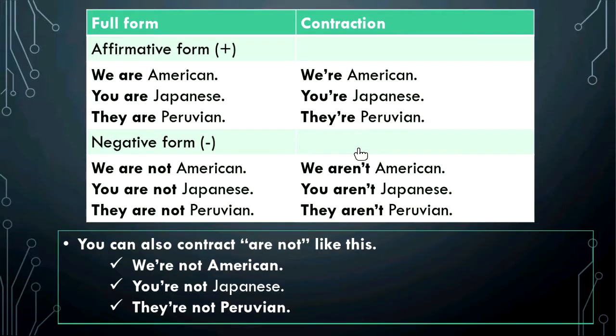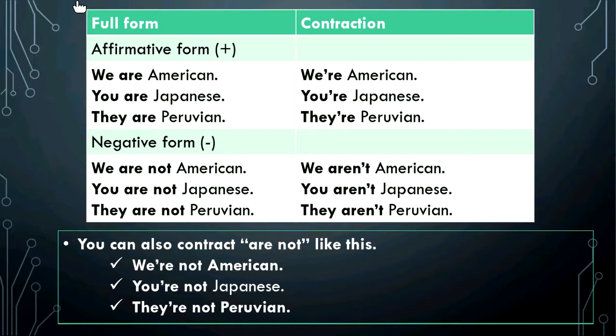Okay, this is the explanation for file 2A. We are Canadian. In this case, first we need to remember that we have full form and contraction. Remember that full form is the complete sentence and the contraction is something short.